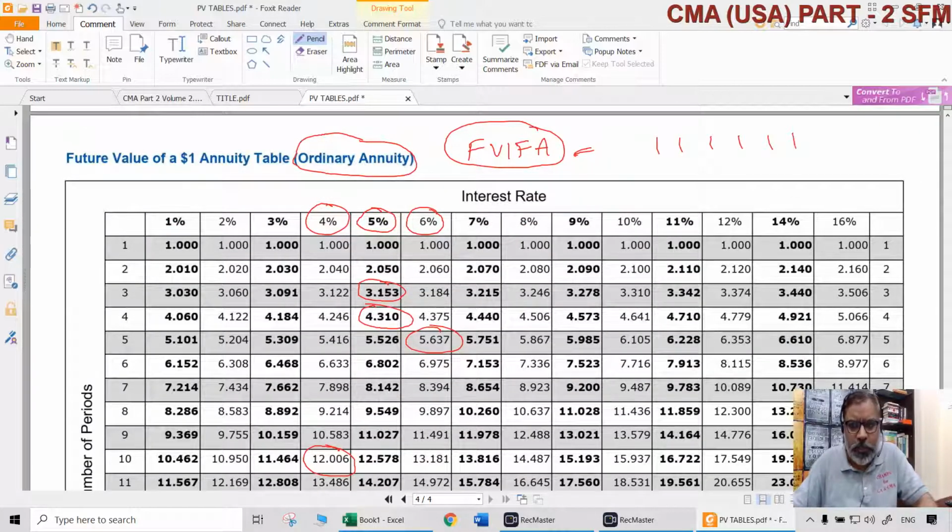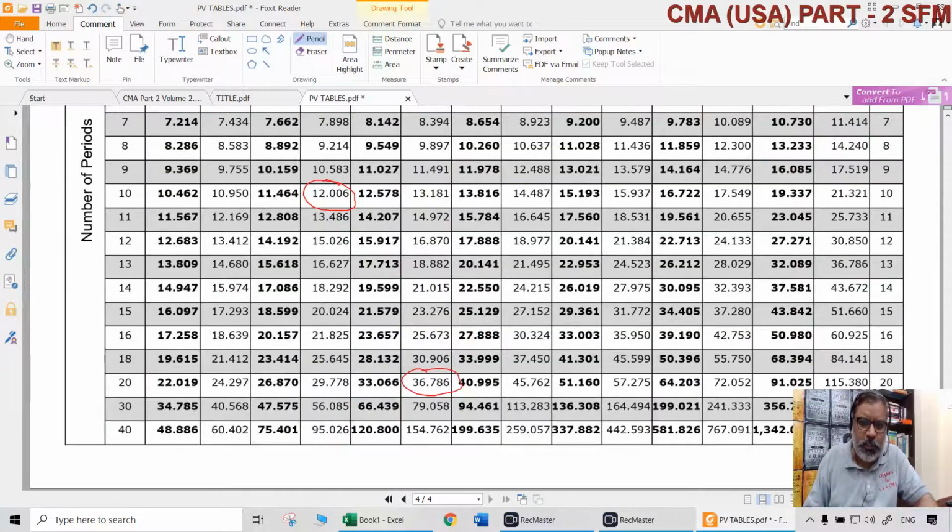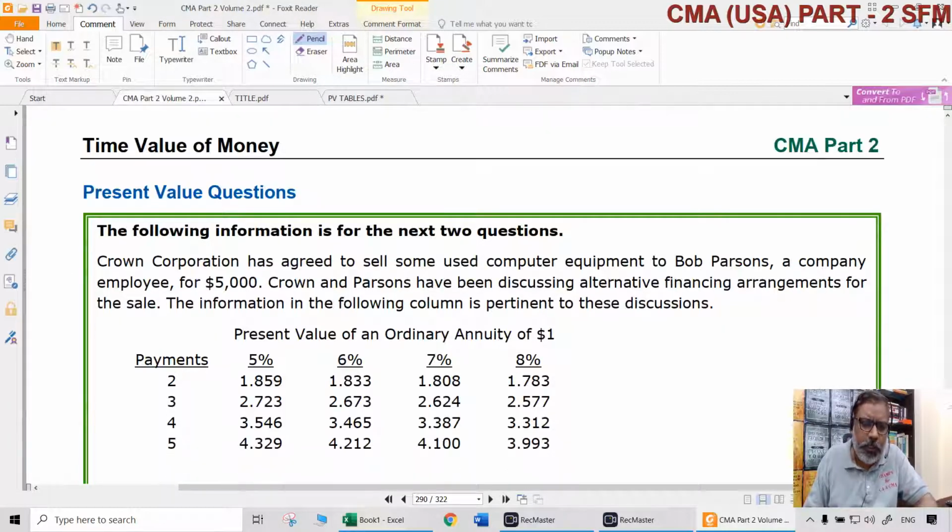but again and again, if you keep on investing periodically the same amount for n number of periods, first year, second year, third year, fourth year, fifth year, every year you are investing the same amount. Like that, for n periods you are investing. What is the total of that becoming at the end of that nth period? That is FVIFA. These are the four things: PVIF, PVIFA, FVIF, FVIFA.